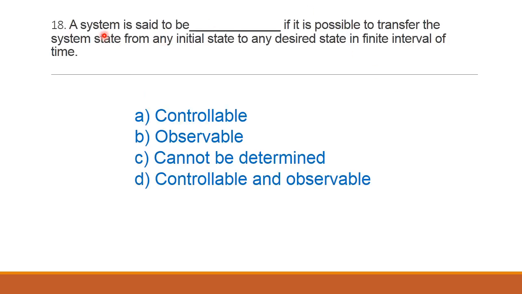Next question, a system is said to be dash if it is possible to transfer the system state from any initial state to any desired state in finite interval of time. Option A controllable, option B observable, option C cannot be determined, and option D controllable and observable. The correct answer is option A controllable.